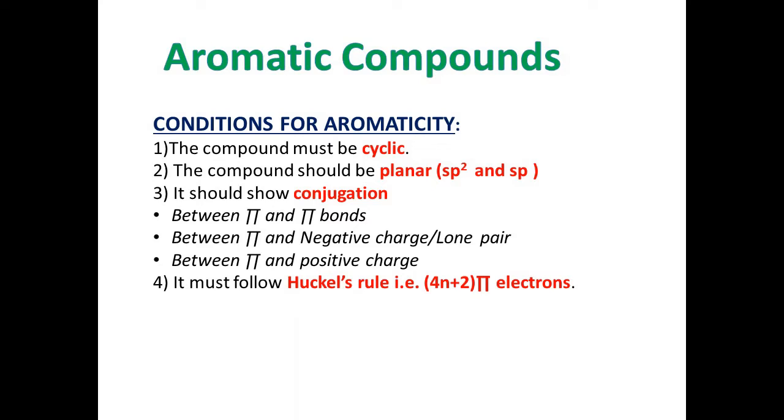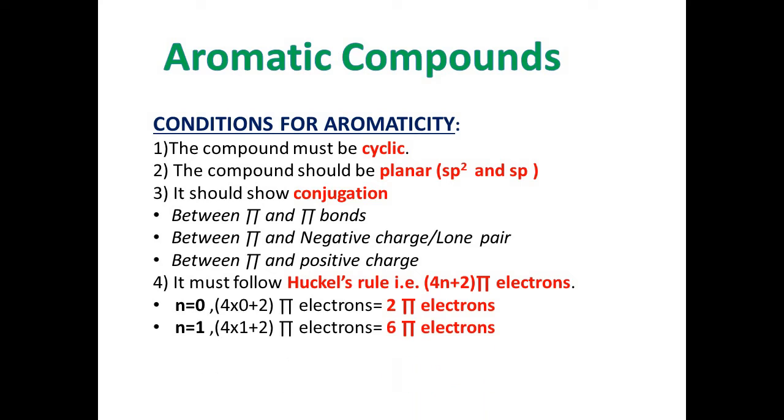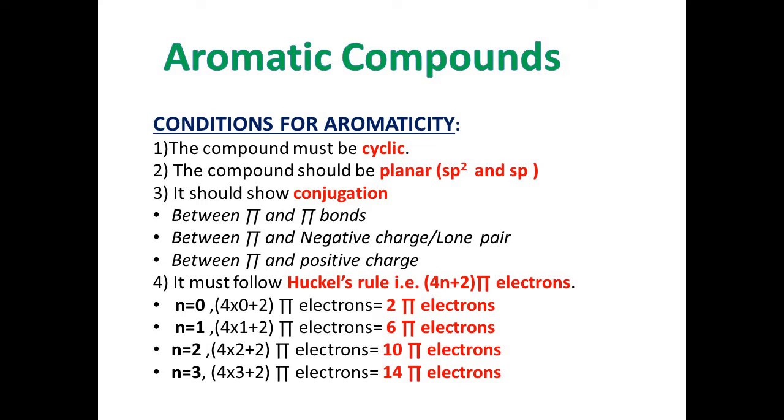And the most important condition is the compound must follow Huckel's rule, that is 4n plus 2 pi electrons. If n is equal to 0, then it comes out to be 2 pi electrons. If n is equal to 1, then 6 pi electrons. If n is equal to 2, then 10 pi electrons. N is equal to 3, then 14 pi electrons. So, these are some of the basic conditions of aromaticity. We will understand the aromaticity of some of the compounds through some examples.